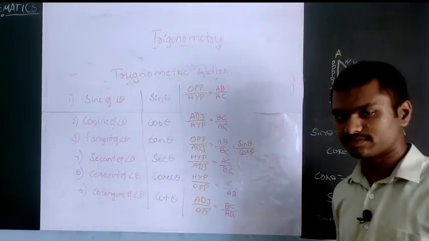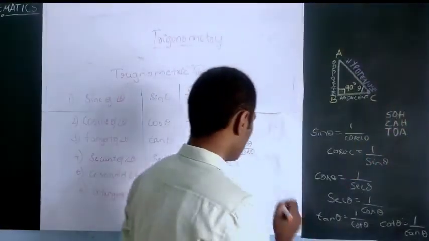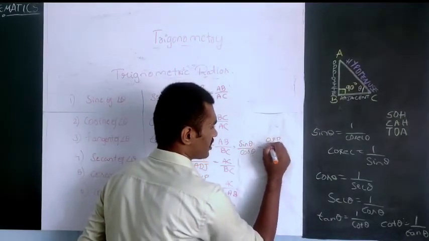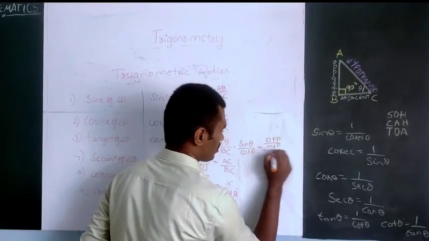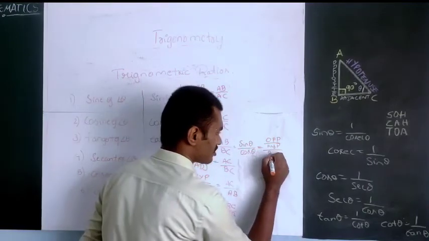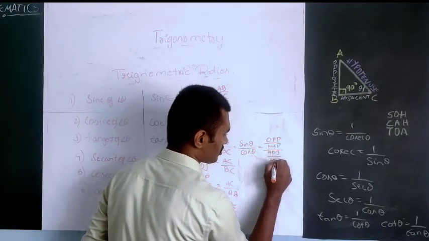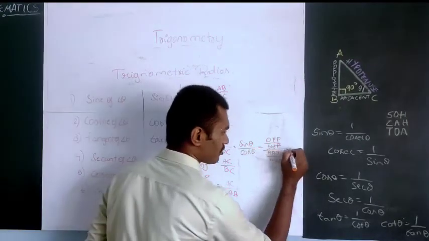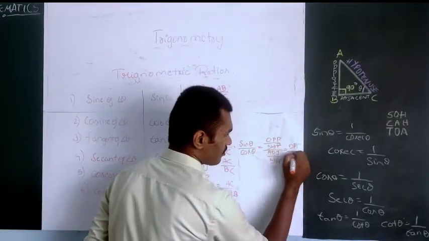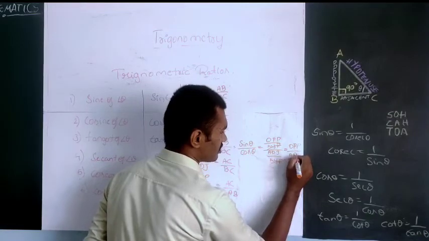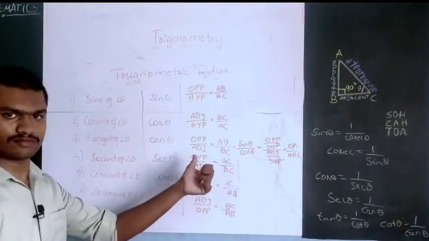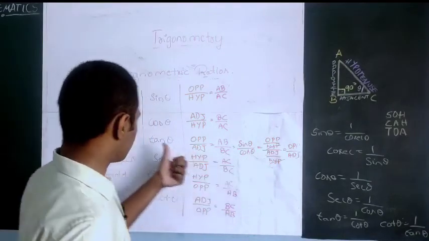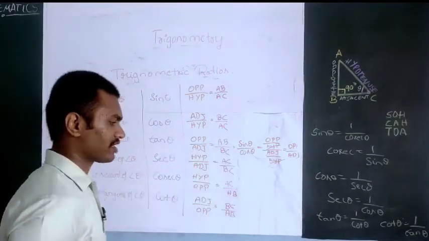Why? See here. What is sin theta? Sin theta is opposite by hypotenuse. And what is cos theta? Cos theta is adjacent by hypotenuse. So this hypotenuse gets cancelled. What will be the remaining? Opposite by adjacent. Have you understood? So tan theta can be written as sin theta by cos theta.